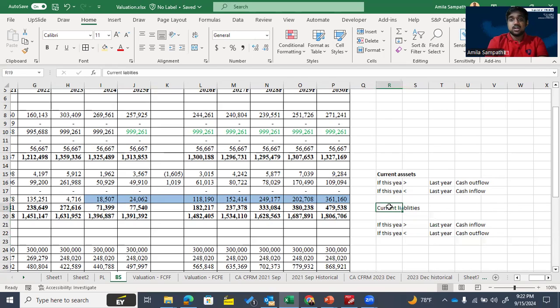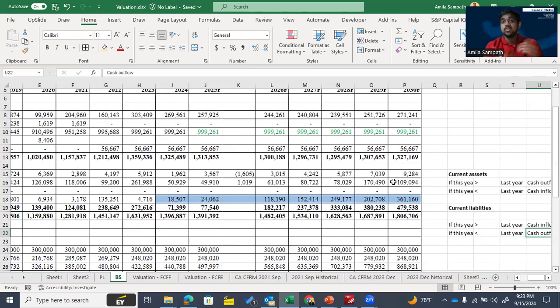If your examiner does not give the net working capital movement, definitely you have to calculate it. Okay, definitely you have to calculate it. For that purpose, you should keep this in your mind. How can we identify the working capital movement from a cash flow perspective? For the current assets, if this year's one is higher than the last year, we say it is our cash outflow. If this year's one is less than the last year, we say it is our cash inflow. Then for the current liabilities, the other way, if this year's one is higher than the last year, we see it as a cash inflow. And if our this year's one is less than the last year, we see it as our cash outflow. This is the way that you need to keep in your mind to identify the working capital movement.